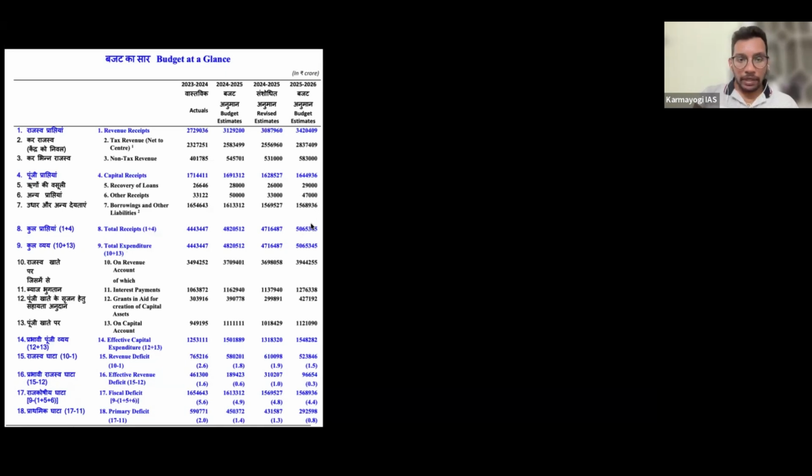Fine. But in that, how much revenue are we getting? We are getting only 34.2 lakh crores. After that, we are going to take from capital receipts and borrowings and liabilities, that is debt. Debt borrowings itself is 15.6 lakh crores, and recovery of loans, meaning loans that India has given to other countries or maybe to the states, will be recovered. That will be 29,000. And other receipts are nothing but disinvestment. Are you following my point? What I am discussing? Please confirm once.